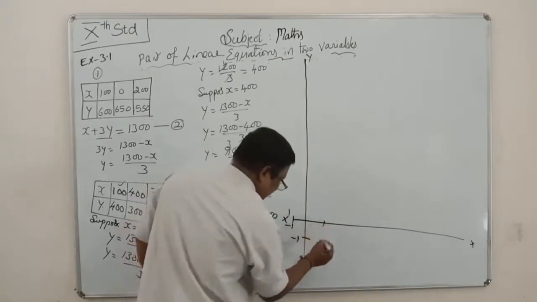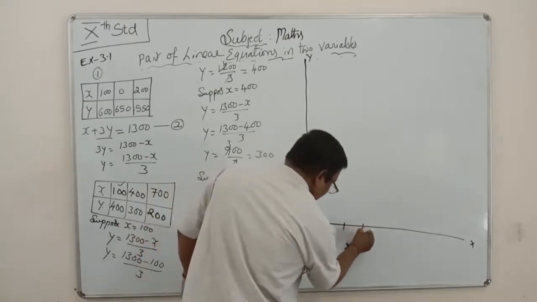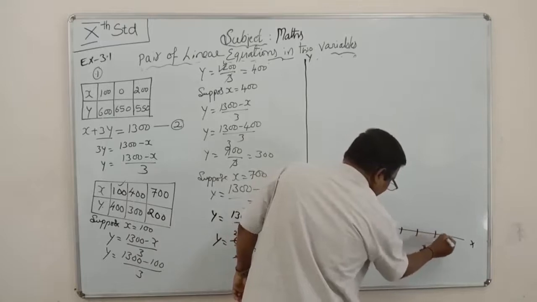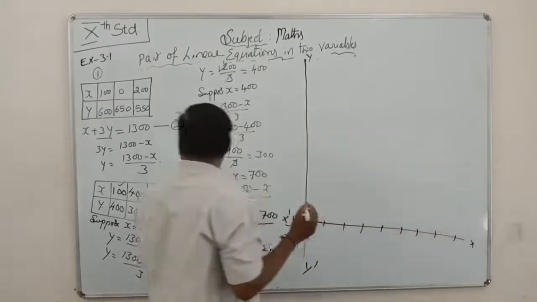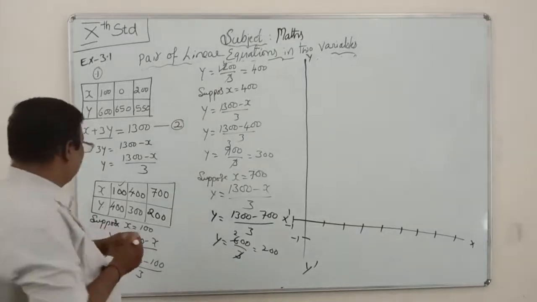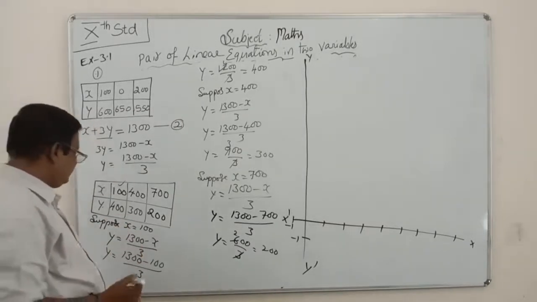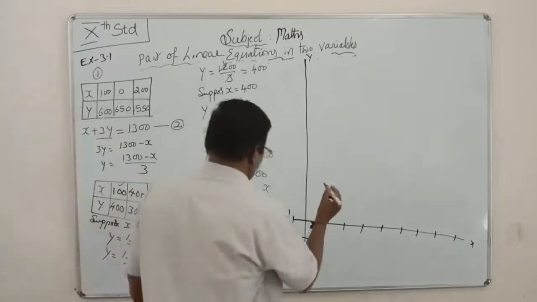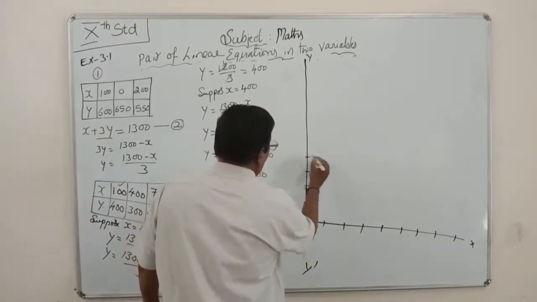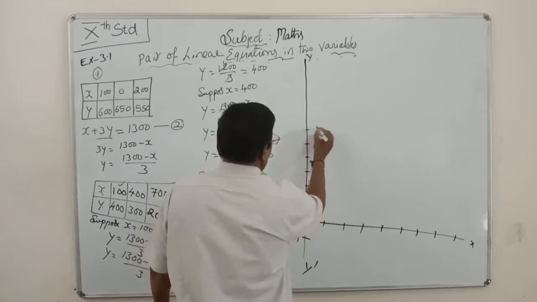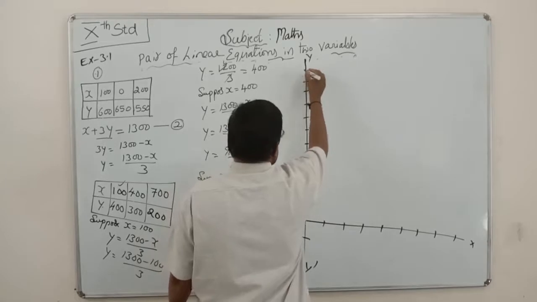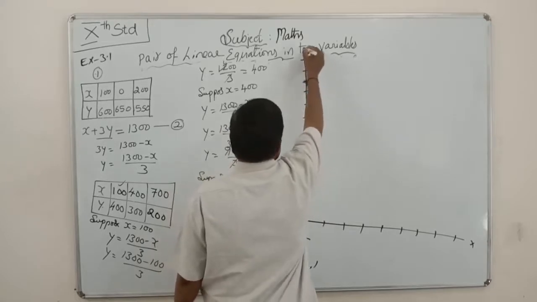Here this is 1, 2, 3, 4, 5, 6, 7, 8. Here this is 1, 2, 3, 4, 5, 6, 7, 8, 9, 10, 11, 12, 13.